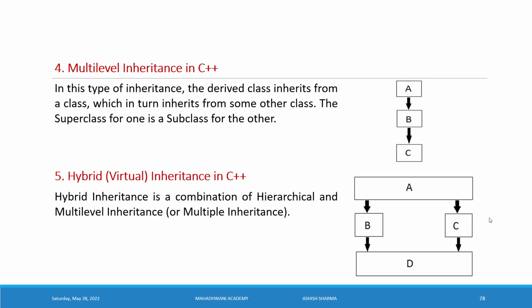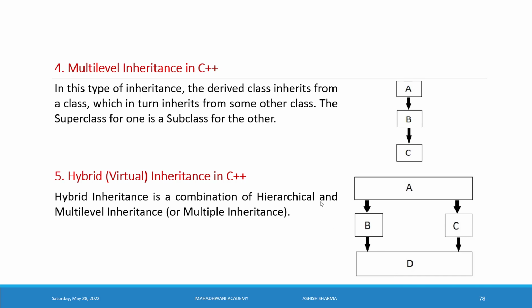And one more thing, you can see class A, class B and class D. This particular A, B, D is showing multi-level inheritance. Again we can say A, C, D. This A, C, D is also showing multi-level inheritance. So it is a combination of hierarchical inheritance, multiple inheritance and multi-level inheritance.